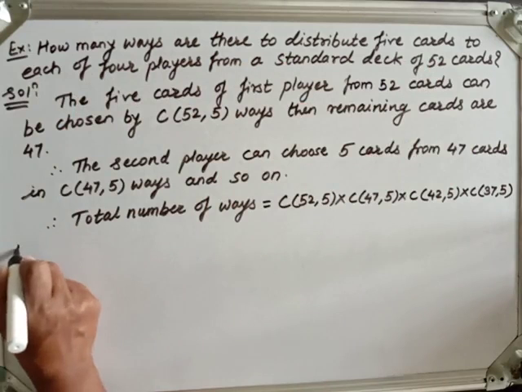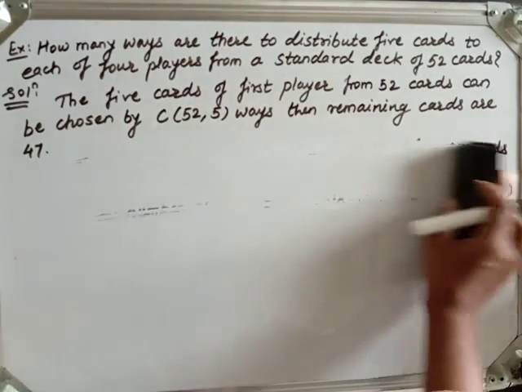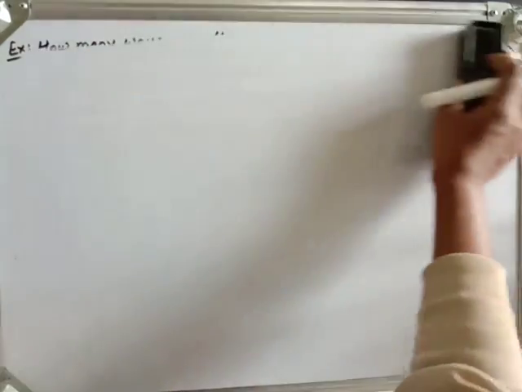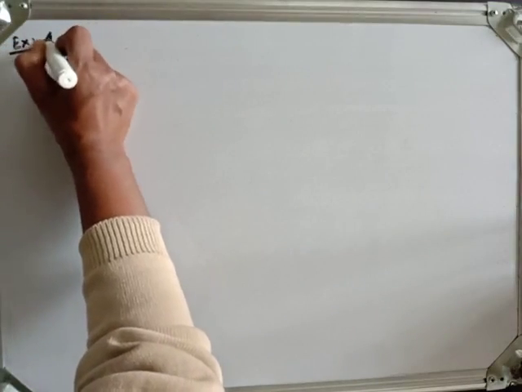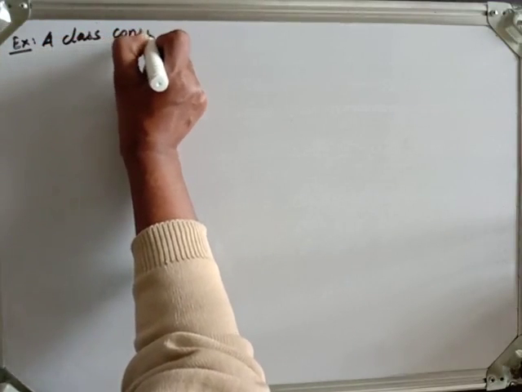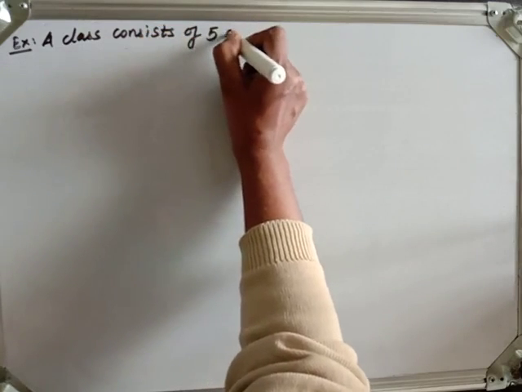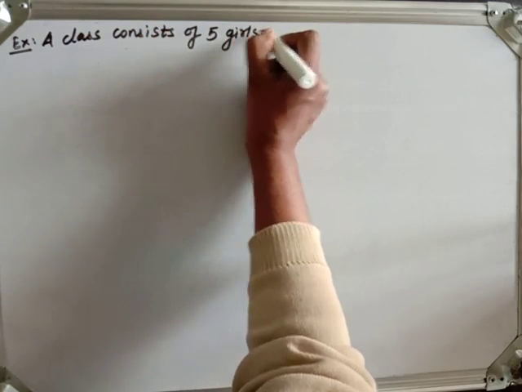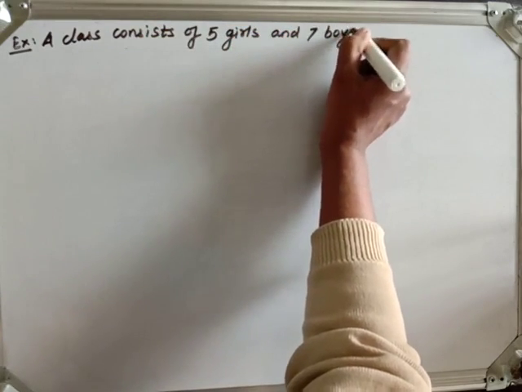Now the next example, let me write that there are many cases. Now the next example is that a class consists of 5 girls and 7 boys. Okay.